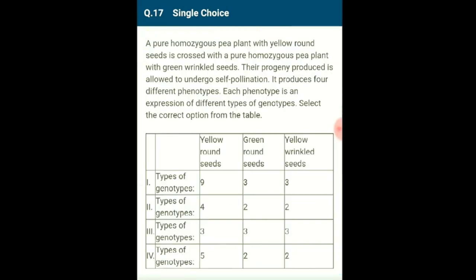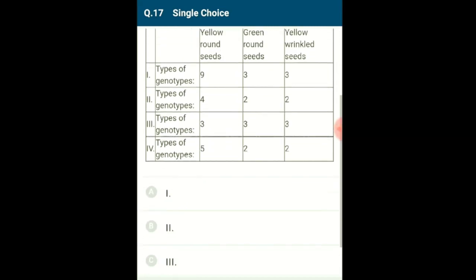Question number 17. A pure homozygous pea plant with yellow round seeds is crossed with a pure homozygous pea plant with green wrinkled seeds. Their progeny produced is allowed to undergo self pollination. It produces 4 different phenotypes. Each phenotype is an expression of different types of genotypes. Select the correct options from the table. In the dihybrid cross, yellow round seeds are produced because of genotypes capital Y capital Y capital R capital R, capital Y capital Y capital R small r, capital Y small y capital R capital R, and capital Y small y capital R small r.